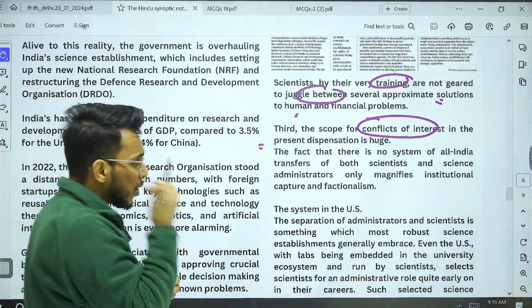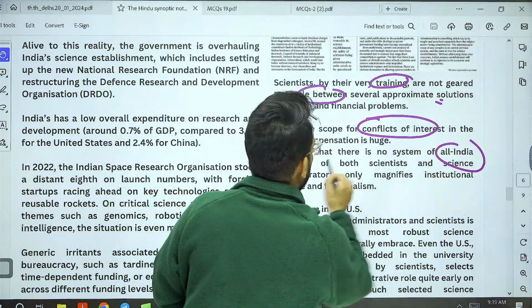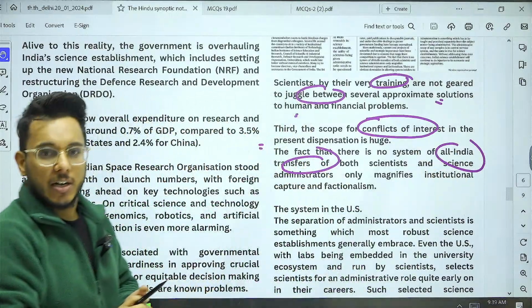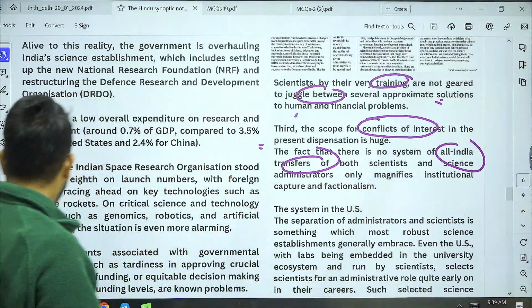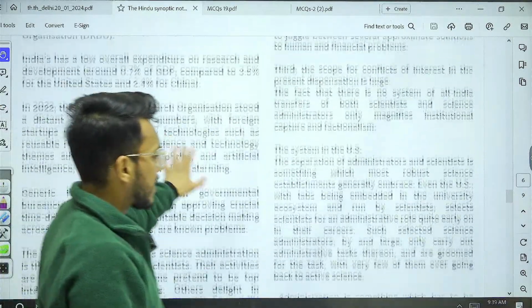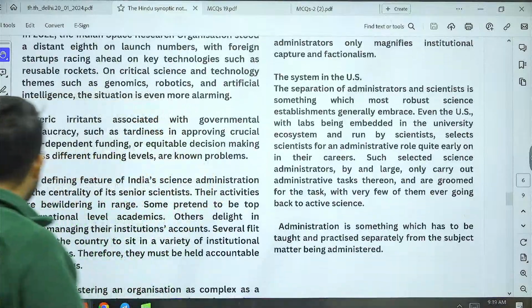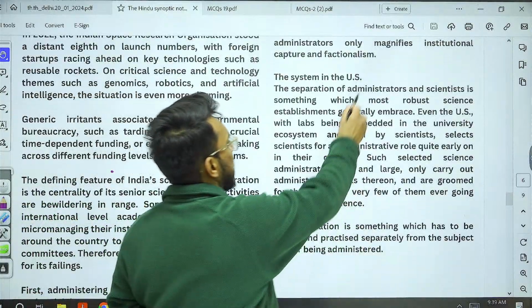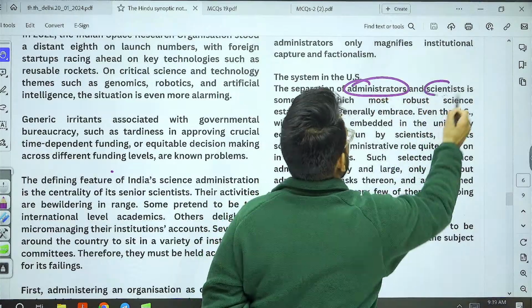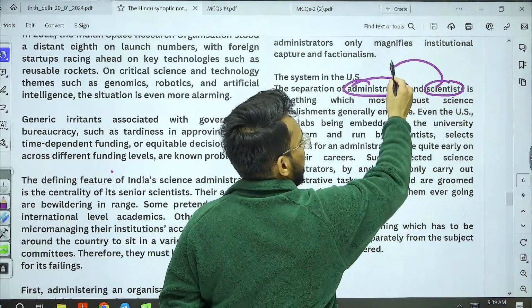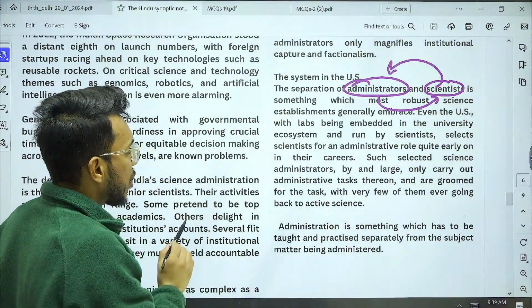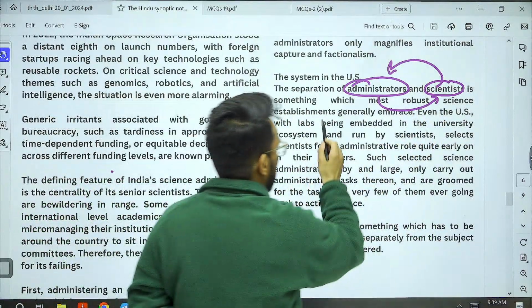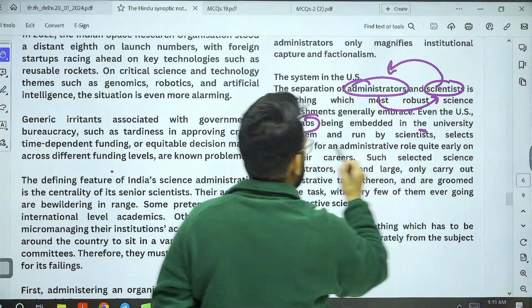Now, there is no system of all-India transfer of scientists and science administrators. So how do we bring neutrality in that case? It also becomes problematic. Here we need to look at the system of the USA. What has the USA done? The USA has maintained the separation of science administration and scientists. Scientists are not doing administration, and administrators are not doing the science. In the US, the labs are embedded in the university ecosystem.